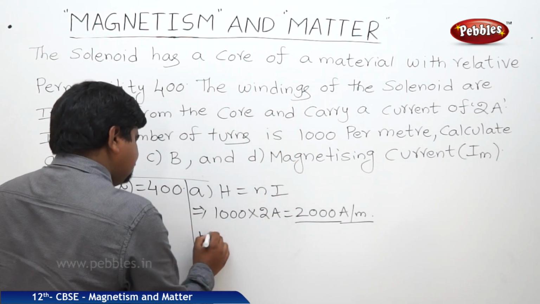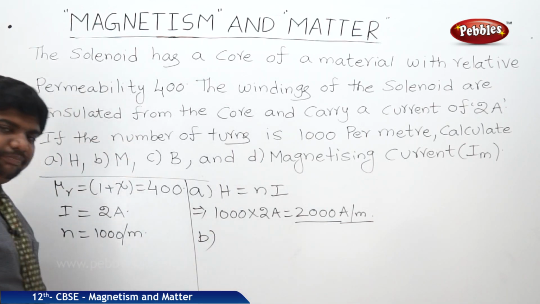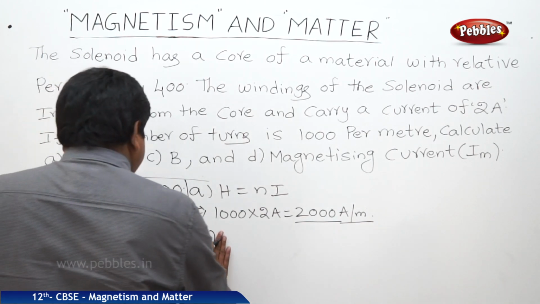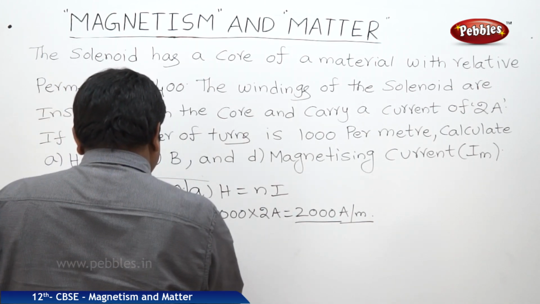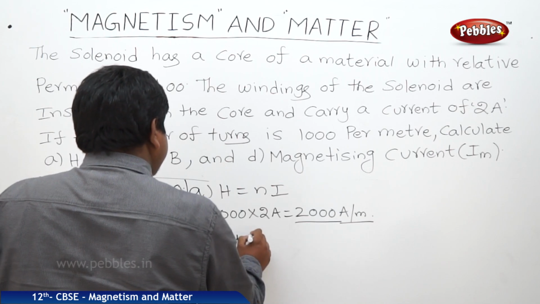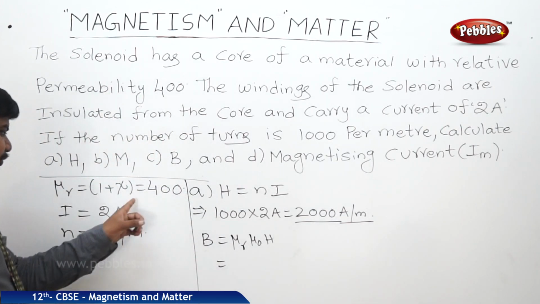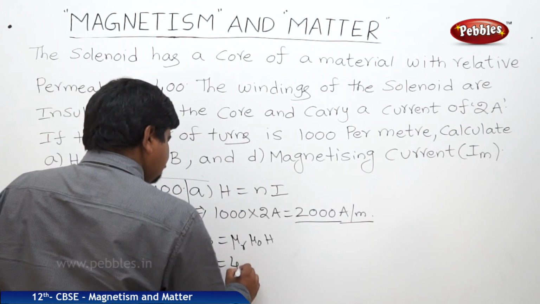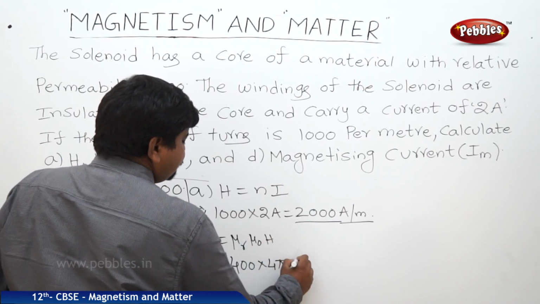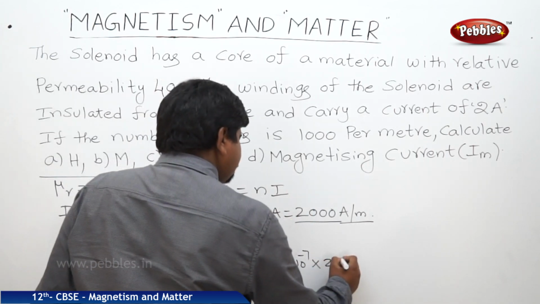So the B bit. If you want to find out the M, we should find out the B first. So the B value is mu R mu naught H. Mu R we have 400, mu naught 4 pi into 10 to the power of minus 7, H 2 into 10 cube.